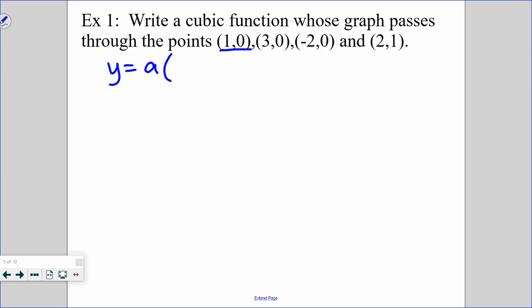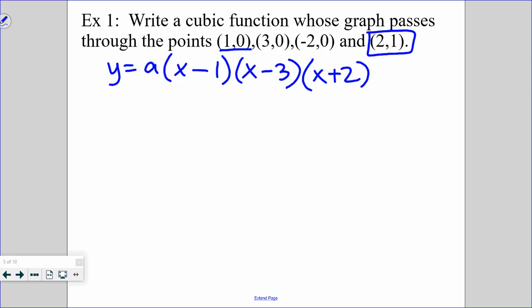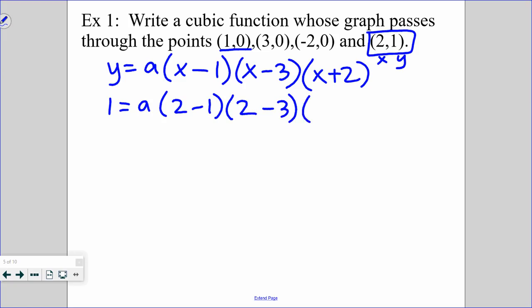And then for the zero (1, 0), we're going to plug that in, x minus 1; (3, 0), x minus 3; and (-2, 0), x plus 2. So since we don't know what a is, we have to solve for a, and luckily we were given another point, (2, 1). So 2 is our x, 1 is our y, so we'll plug those in. So 1 equals a times (2 minus 1) times (2 minus 3) times (2 plus 2).